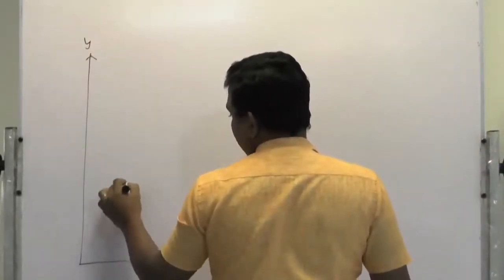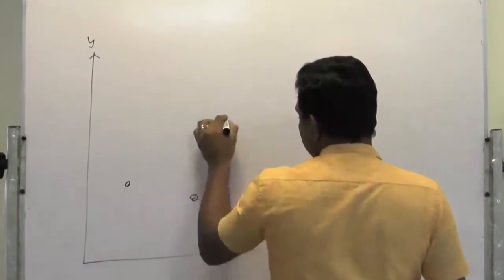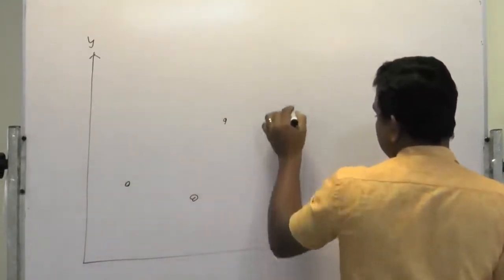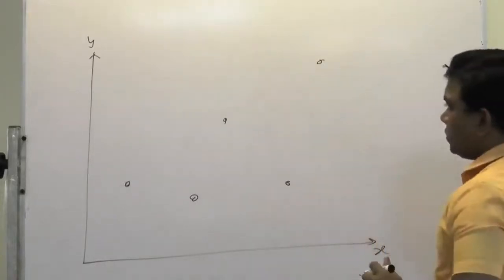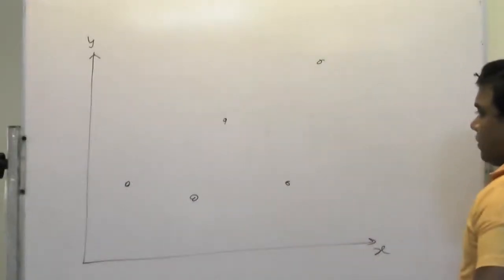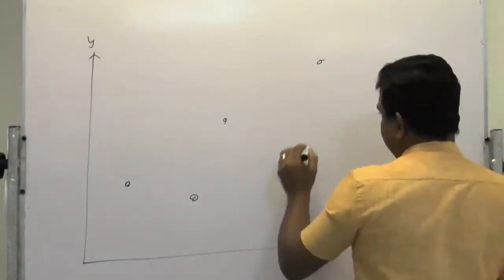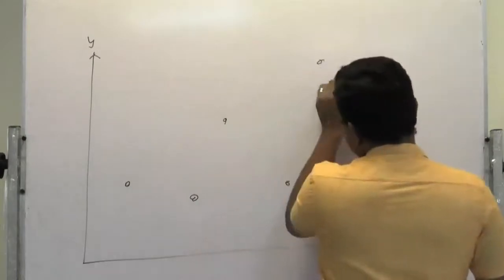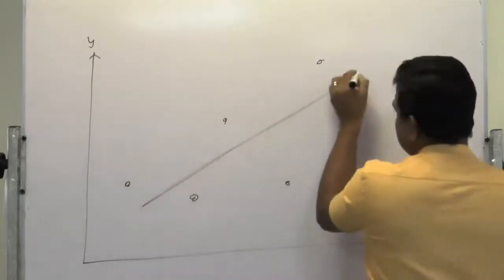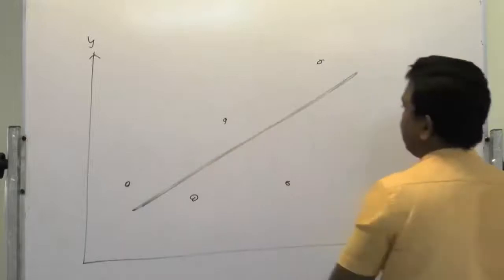Assume we have 5 data points. Now you can develop the trend line for these 5 data points. The trend line will move like this. This will be the trend line.